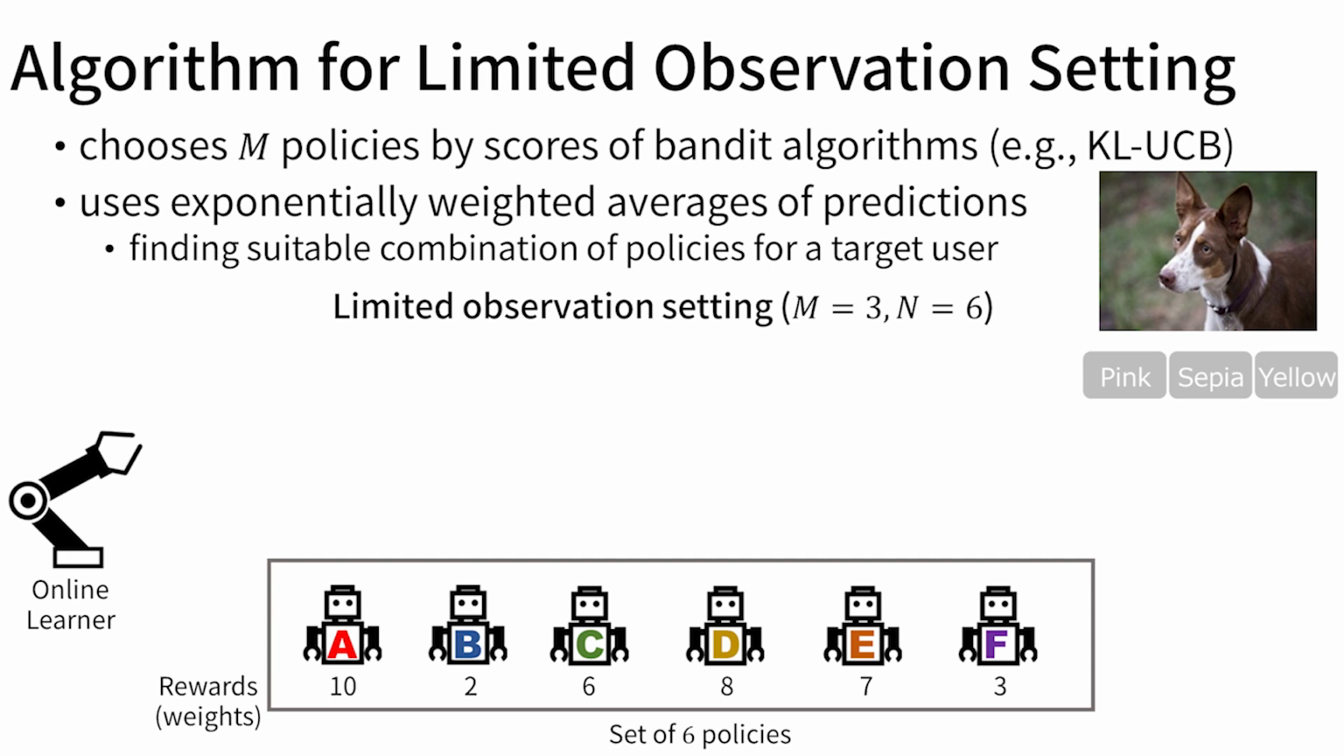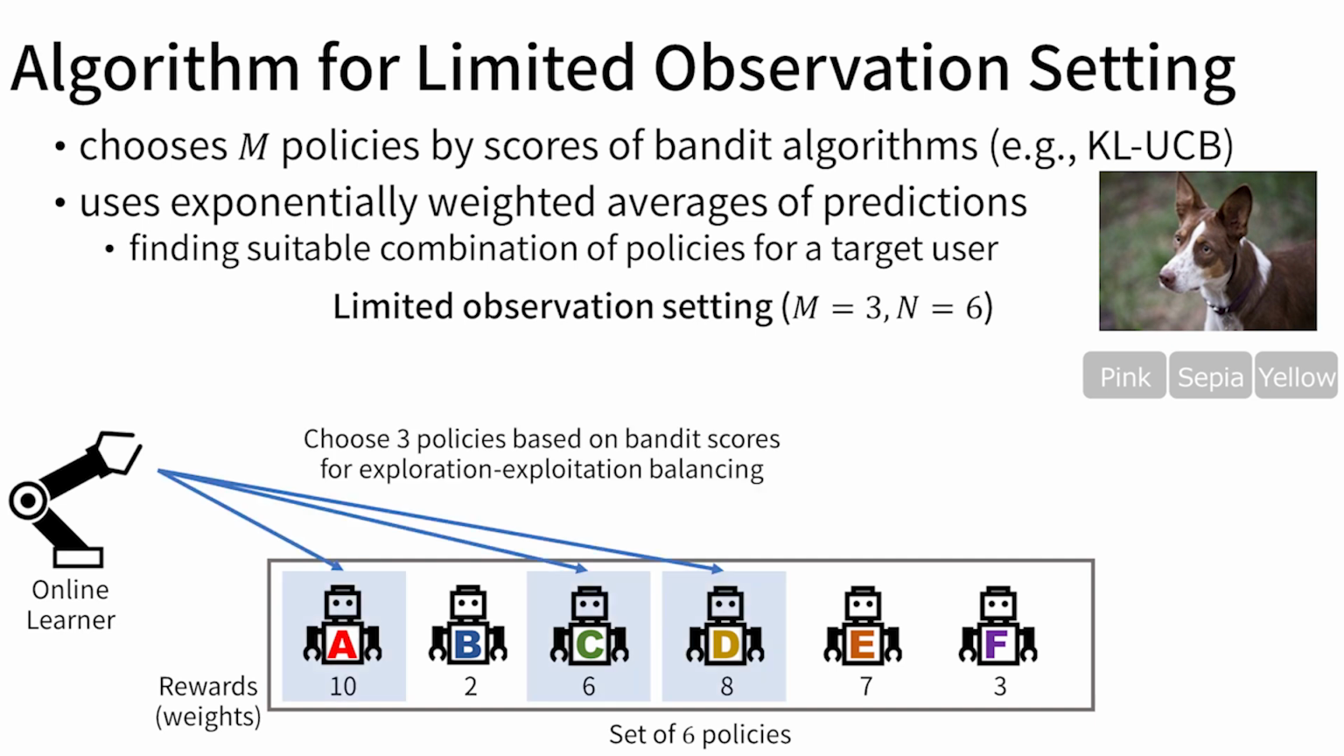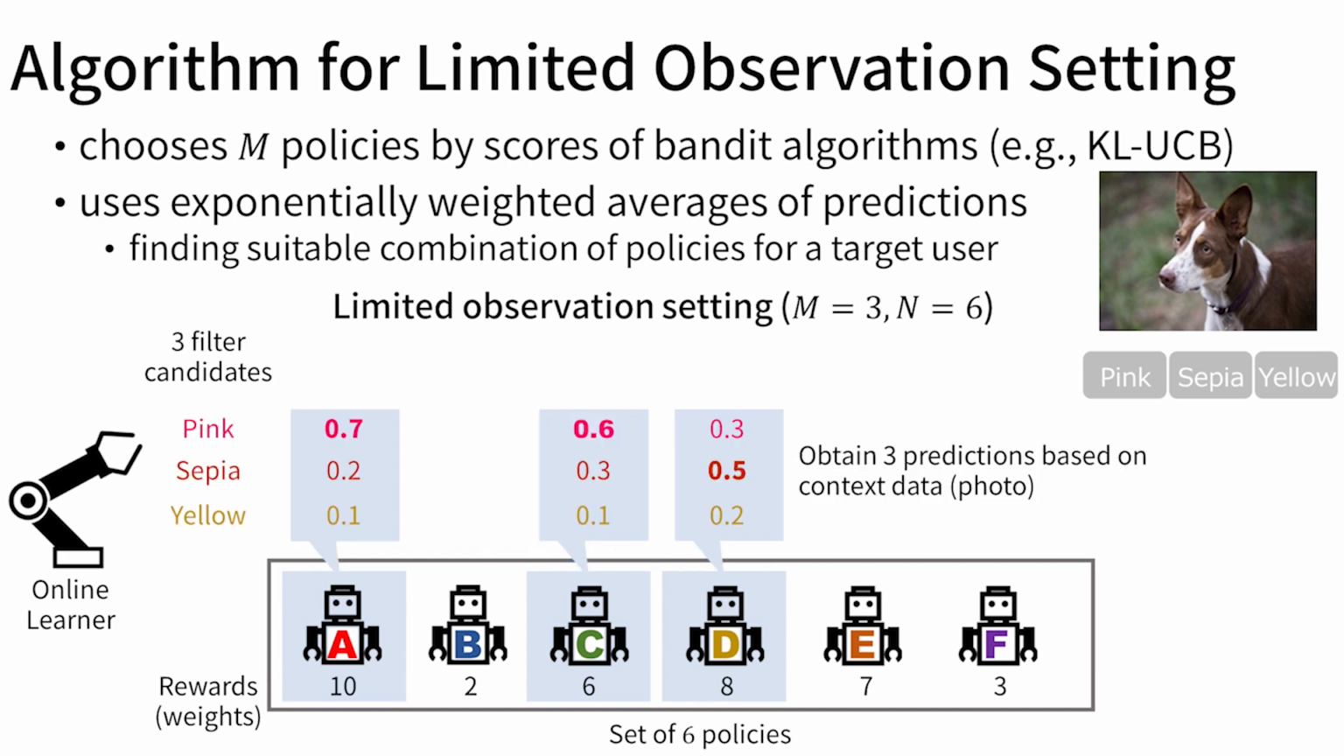The online learner chooses m policies based on scores of bandit algorithms such as the KL-UCB algorithm. We show an example of the limited observation setting. In this case, the online learner chooses 3 policies from a set of 6 policies in each time step. The online learner selects 3 policies based on bandit scores for exploration-exploitation balancing. The online learner obtains 3 predictions from the selected 3 policies.